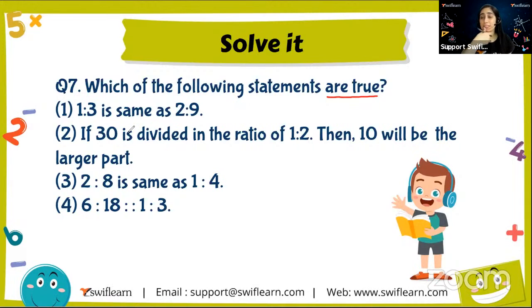I'm waiting for your answer. 1 is to 3 means 1 by 3, and 2 is to 9 means 2 by 9. Are these two fractions equal? Are these two ratios in the question equal? Yes or no?